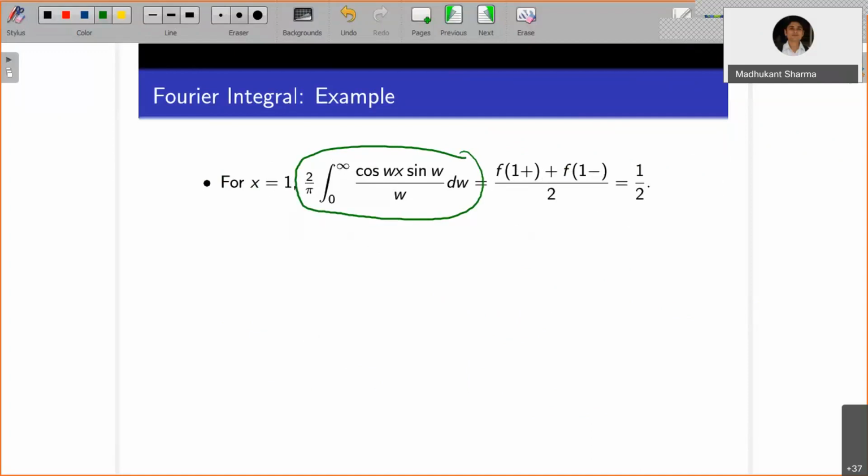Recall that f of x is 1 if mod x is less than 1 and 0 if x is greater than 1. So when x tends to 1 plus it is 0, and when x tends to 1 minus it is 1. So you have 0 plus 1 by 2, and that value is 1 by 2. From here you can take x equals 1. This will imply the following.